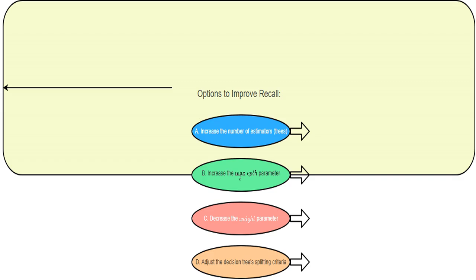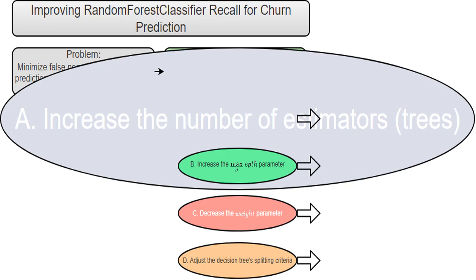I'll explore several approaches to boost the model's recall, which is the ability to correctly identify all positive cases, customers who churn. I can increase the number of decision trees in my random forest classifier. More trees generally lead to a more stable and accurate model, potentially improving recall. It's like getting more opinions, the final decision is more reliable.